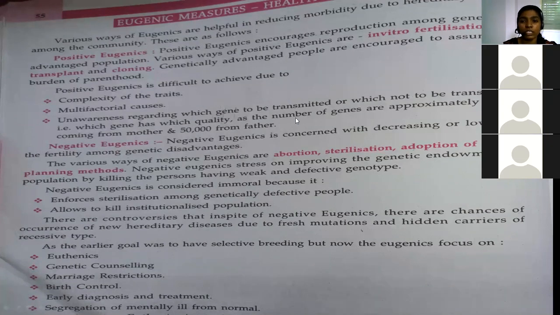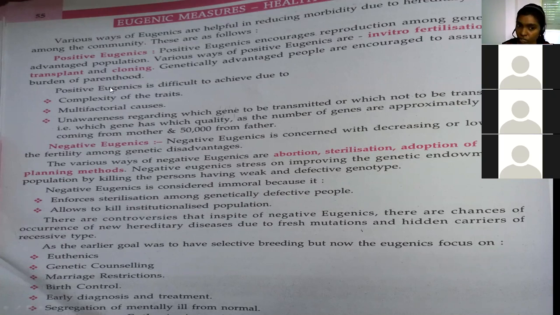As the number of genes is approximately 50,000 coming from the mother and 50,000 from the father, for example, take a genetically healthy individual, but we are unable to differentiate which gene is healthy. At that time also it is difficult for the fertilization or the reproduction.